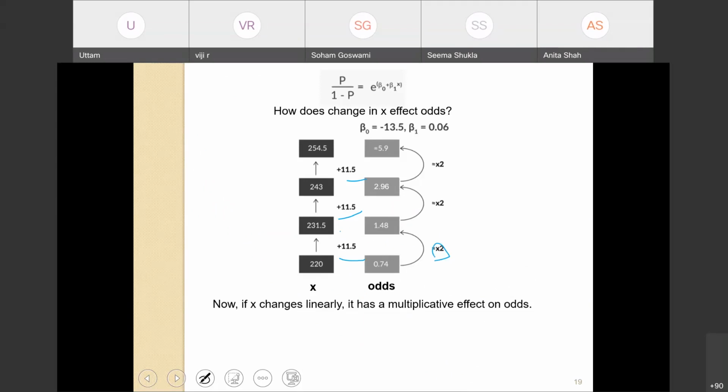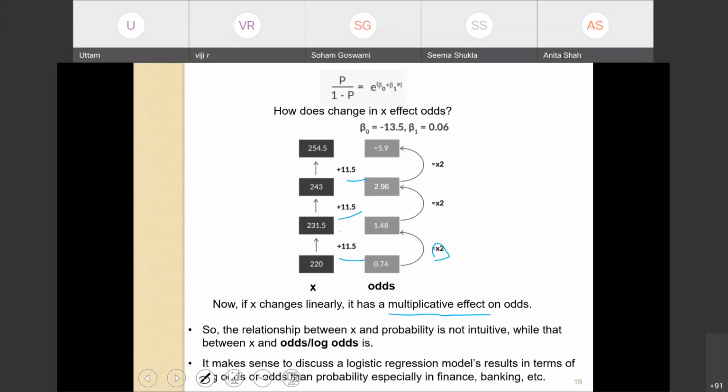So if blood sugar level changes linearly by adding 11.5, it has a multiplicative effect on odds, that is, the magnitude is 2 times. Okay. So this relationship between blood sugar level and log odds is intuitive compared to blood sugar level and probability.